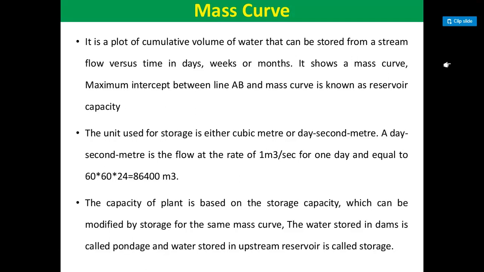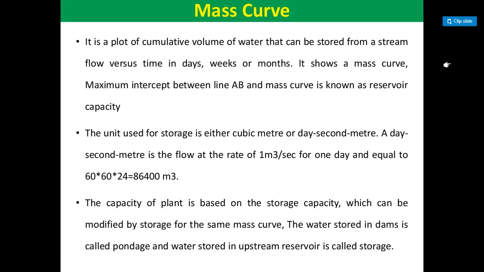And guys, the mass curve is a plot of the cumulative volume of water that can be stored from a stream flow versus time in days, weeks or months. It shows a mass curve; the maximum intercept between line AB and the mass curve is known as the reservoir capacity. The unit used for storage is either cubic meter or day second meter. A day second meter is the flow at the rate of 1 meter cube per second for 1 day, equal to 60 into 60 into 24, 86,400 meter cube.